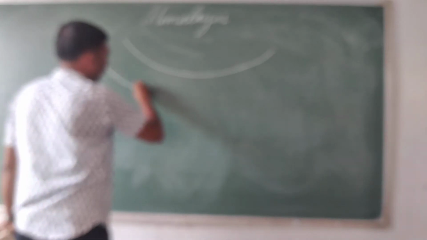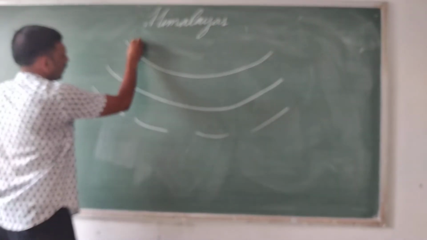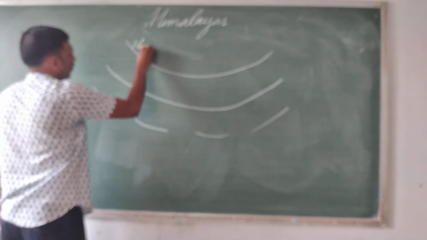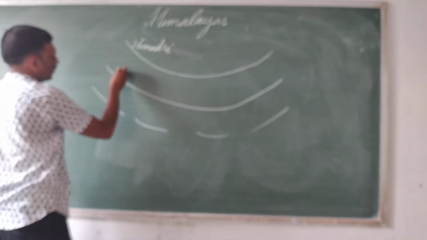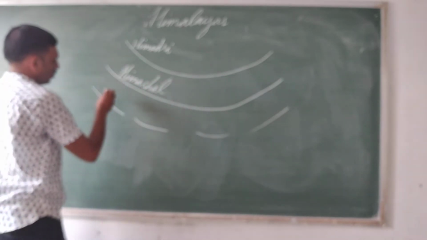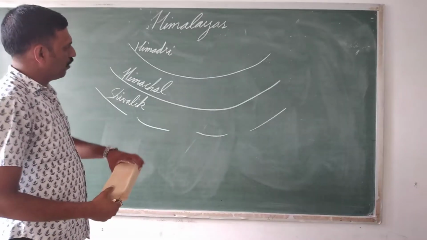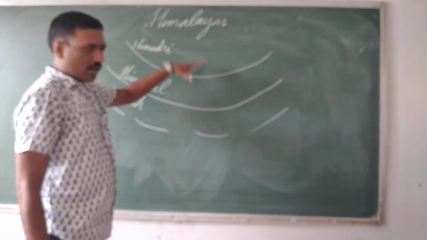Now the Himalayas are divided into three ranges. The northernmost range is Himadri. The second range, Himachal, and the third range is Shivalik. Now it appears like three arcs. This is the innermost arc. We are not considering from the point of view of India, but according to the shape. This is the innermost, this is the middle, and this is the outer.